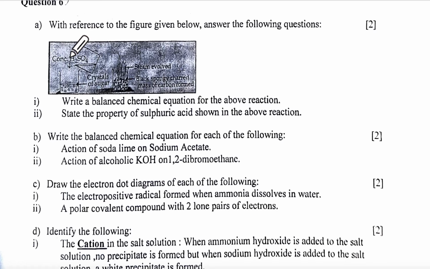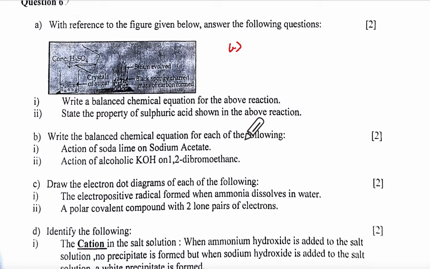What is this over here? Conc H2SO4, crystals of sugar, so black spongy mass. Give the balanced chemical equation for the above reaction. What is this? Crystals of sugar. Sugar. So you learn that equation. Then state the property of sulfuric acid. What is it? Dehydrating agent. Correct? We can't do everything now. We have to run. Okay, let us come to B part.